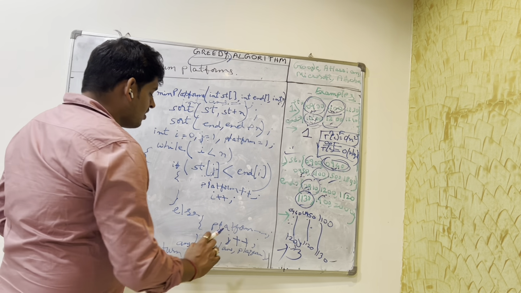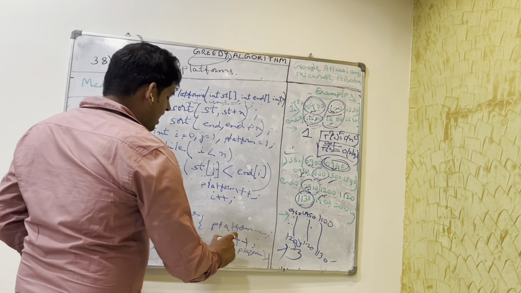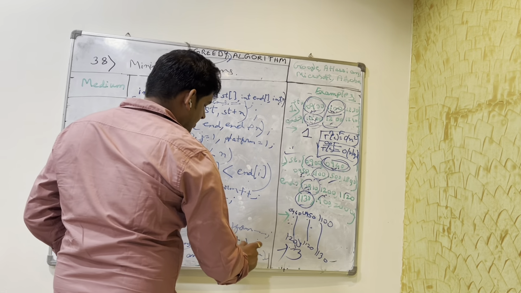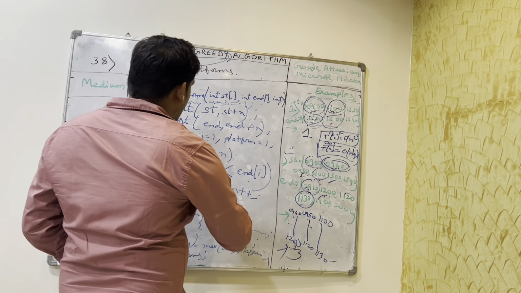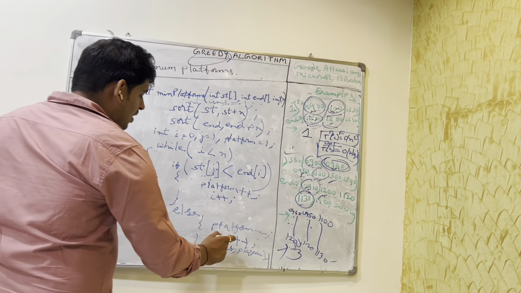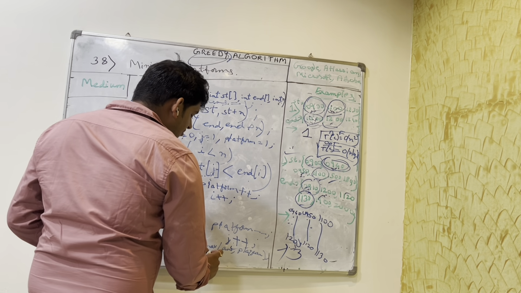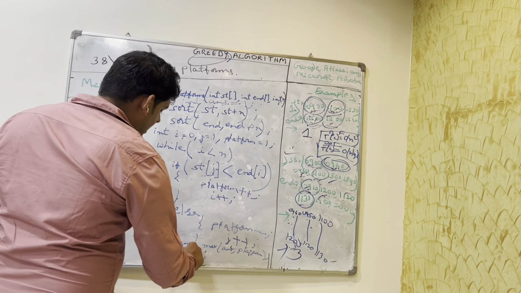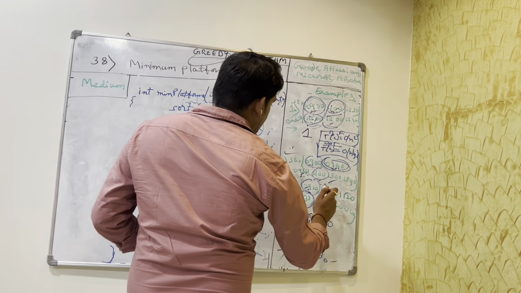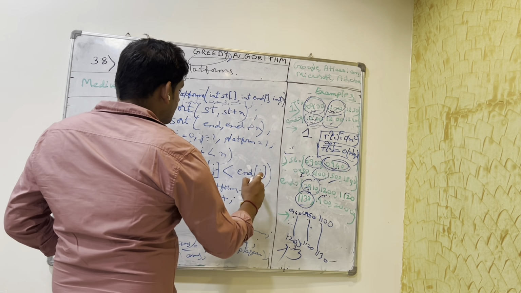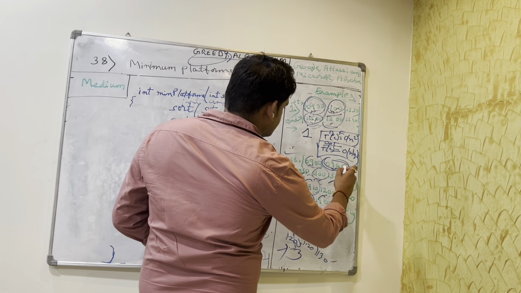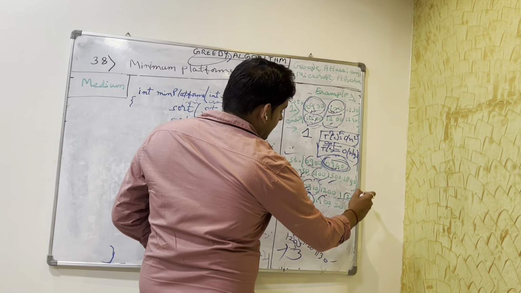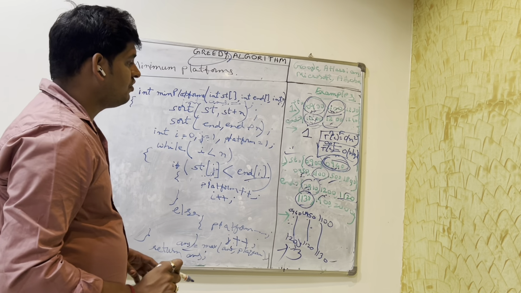So platform becomes 0. Now the new train has come, we have increased j plus plus. j plus plus is dealing with the end time, i is dealing with the start time. Once we decrease, it doesn't mean that the number of platforms becomes 0, because at least we need one platform, so we have answer to take care of that. Now the end time becomes this end i. This end i actually becomes the end for the second arrival time, not for 9:40. Okay, 11:20.